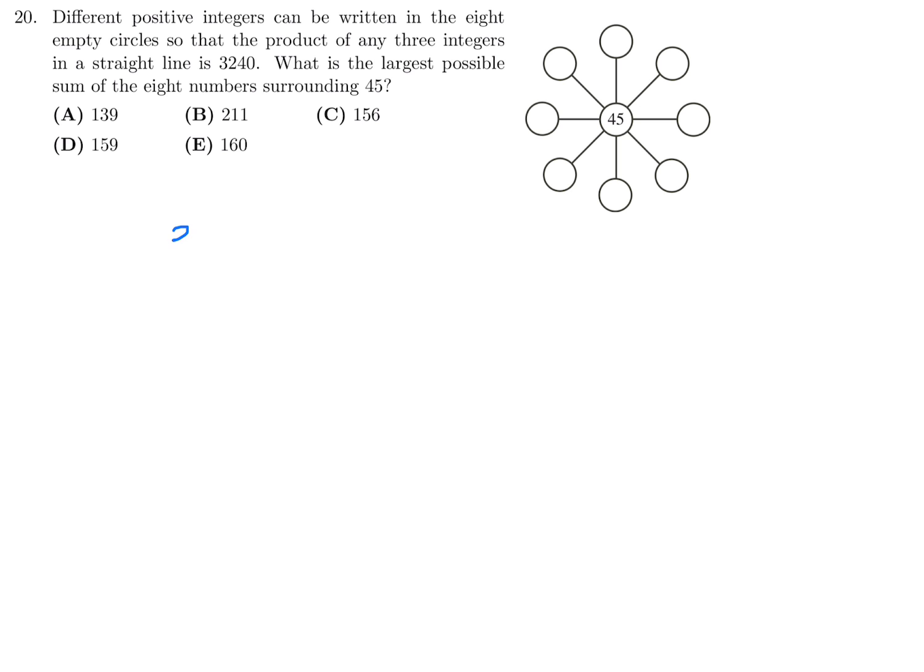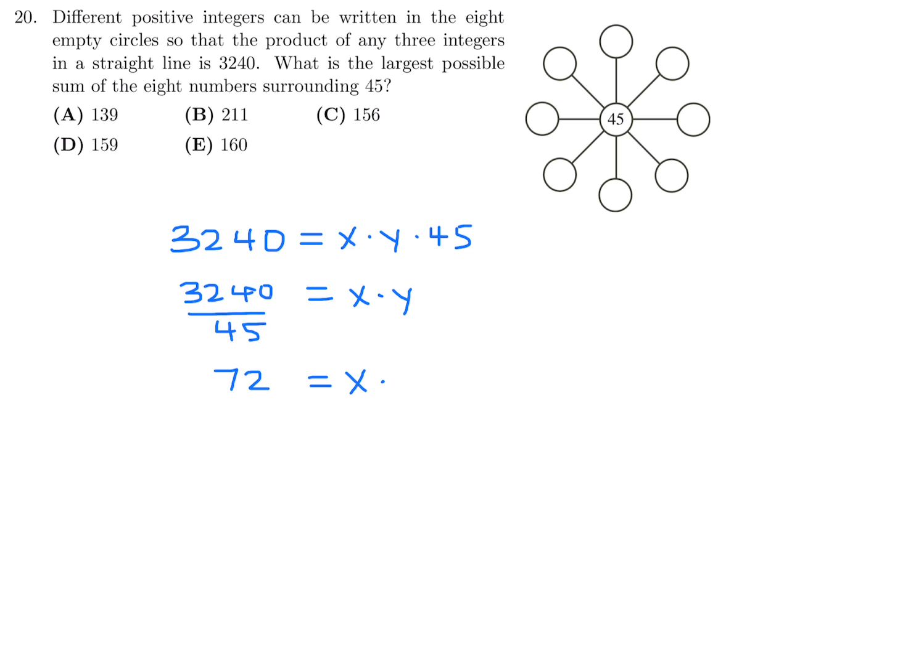Well, 3,240 is going to be the product of two numbers, x times y, and 45. So the product xy is going to be 3,240 divided by 45. And that number is very important. And that number is 72. So that means that all of these guys have to multiply together to give 72. But the key thing here is they want the largest possible. And also, each of those has to be different.